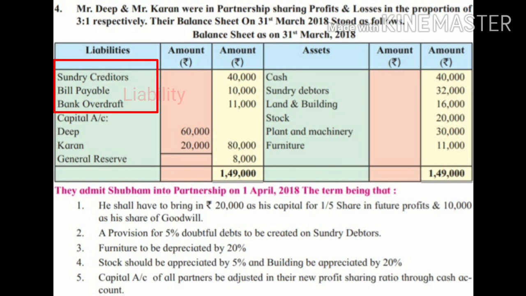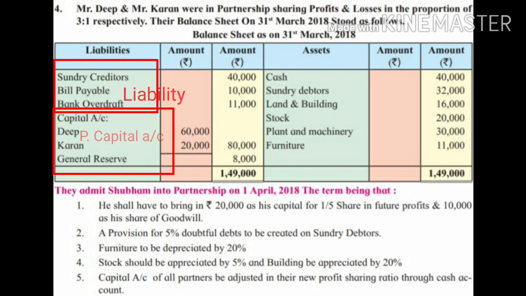Capital of old partners Deep and Karan will be recorded in the partners capital account on the credit side, because it is given on the liability side and has a credit balance. And general reserve will also be transferred to the partners capital account on the credit side. We have to distribute this general reserve to the old partners in the old ratio.